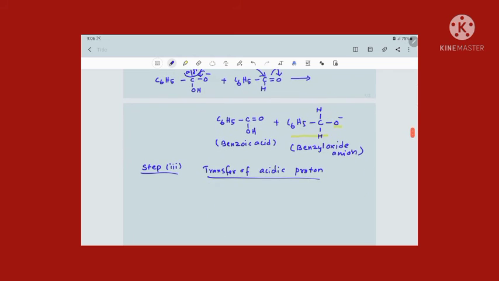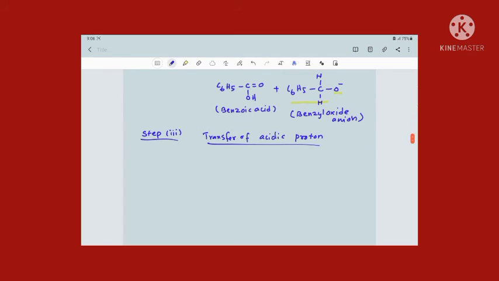Now we are going to discuss the third step, which is nothing but transfer of an acidic proton, which means transfer of a proton from benzoic acid to benzyl oxide ion. So now what I am going to do is write the products of the second step: benzoic acid, C6H5 single bond C, branch OH, double bond O. Then the second one, benzyl oxide ion, C6H5, I write it together as CH2O minus.